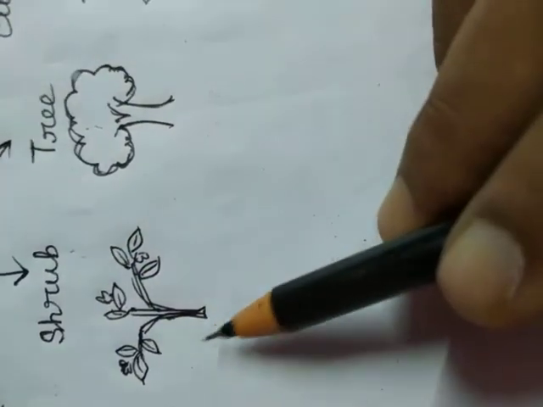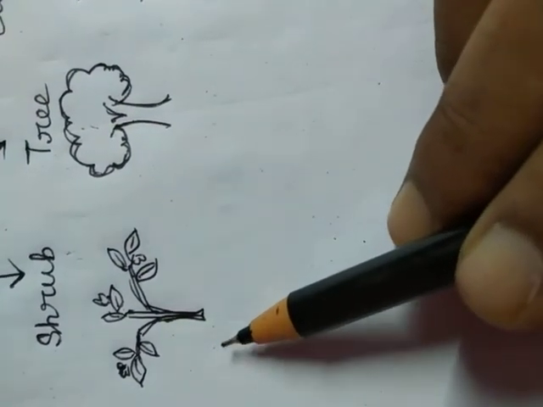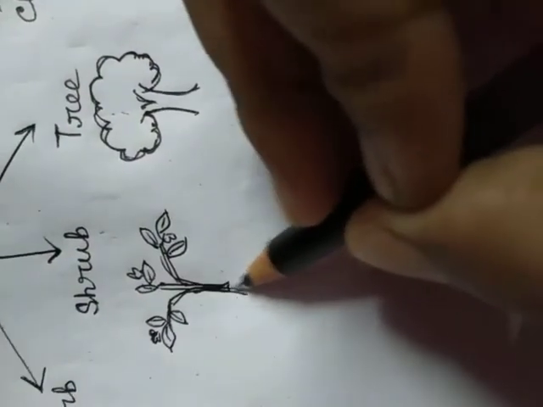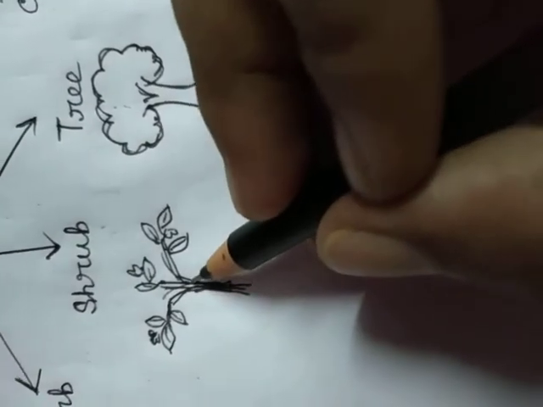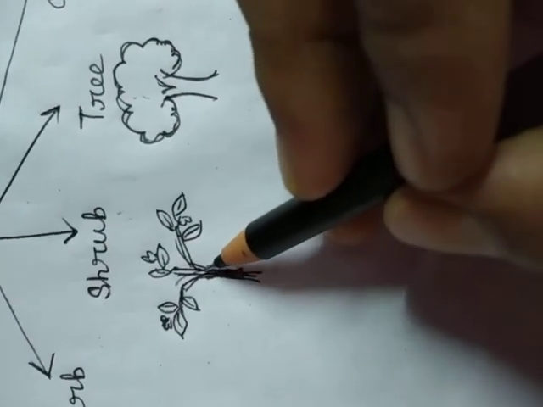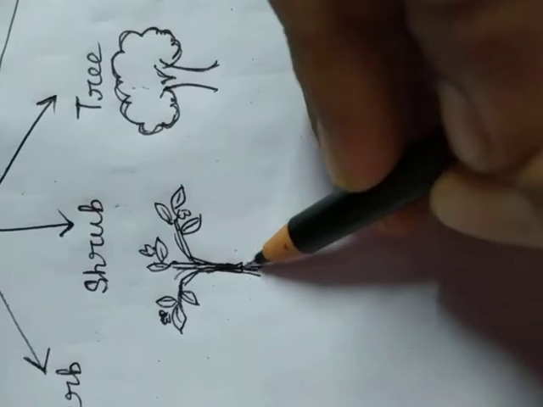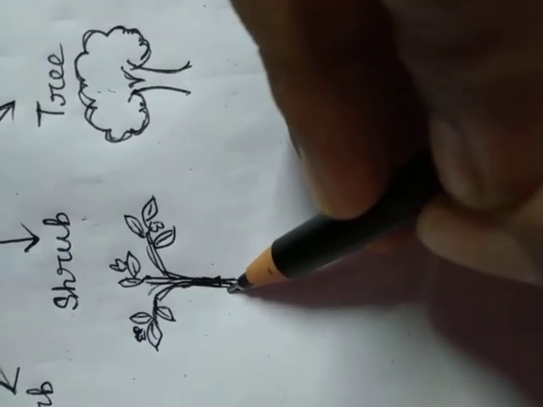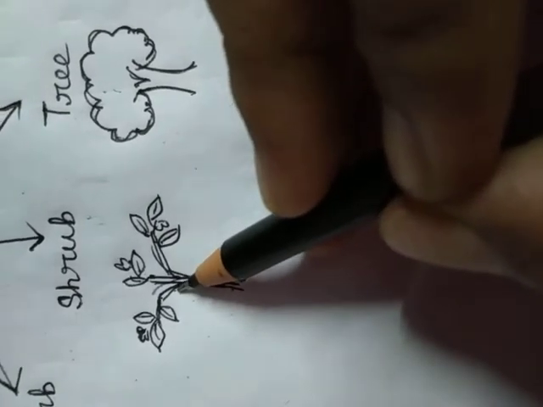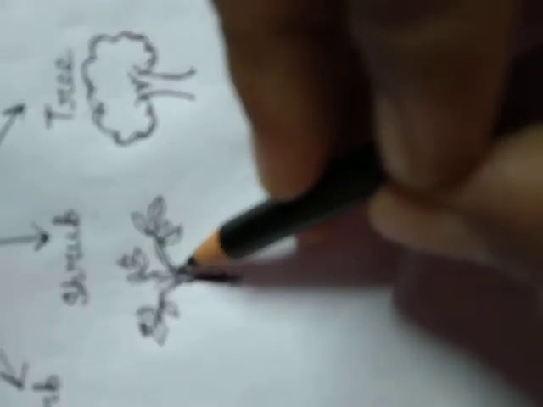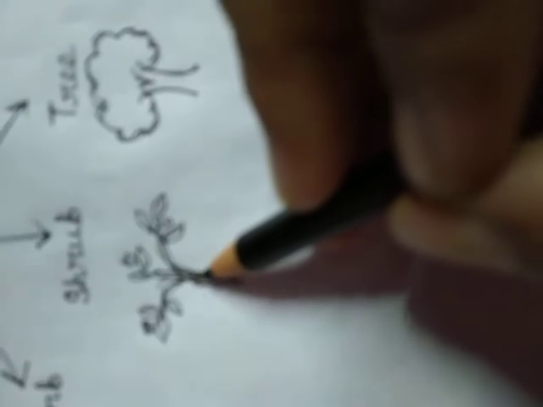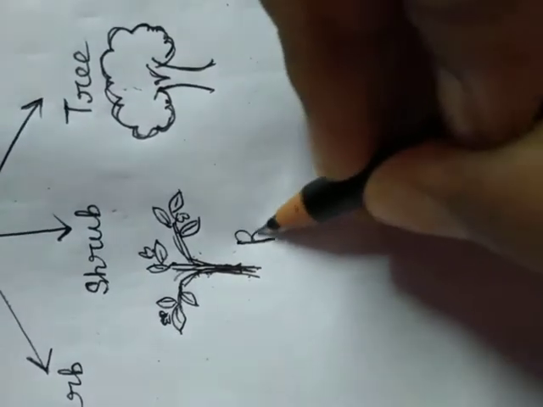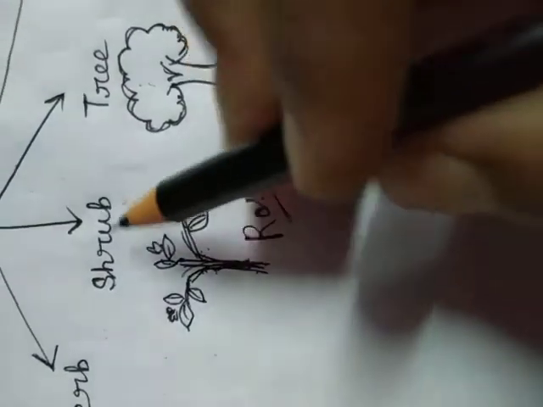Shrubs are larger than the herbs, and sometimes their stems are woody, but they are not as large as trees. The stems and branches are thin, but sometimes they are woody, and they may live for so many years also. For example, rose is an example of shrub.